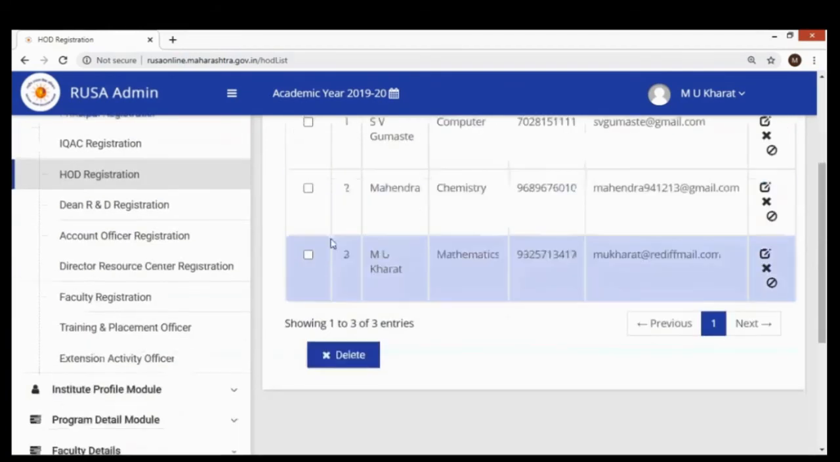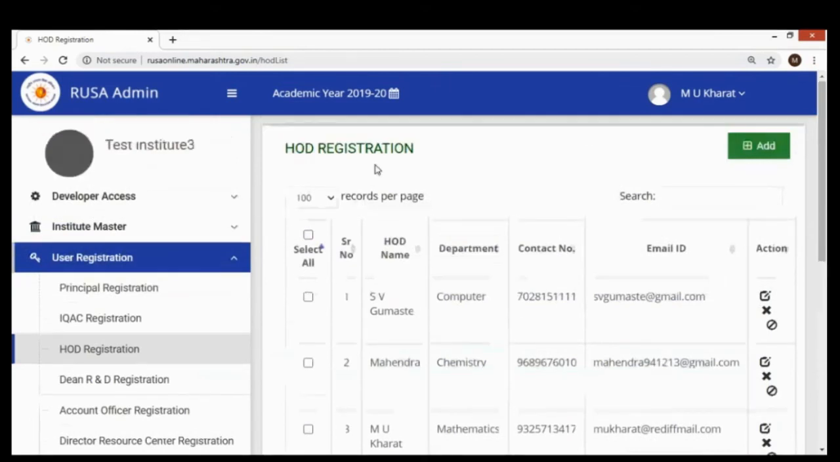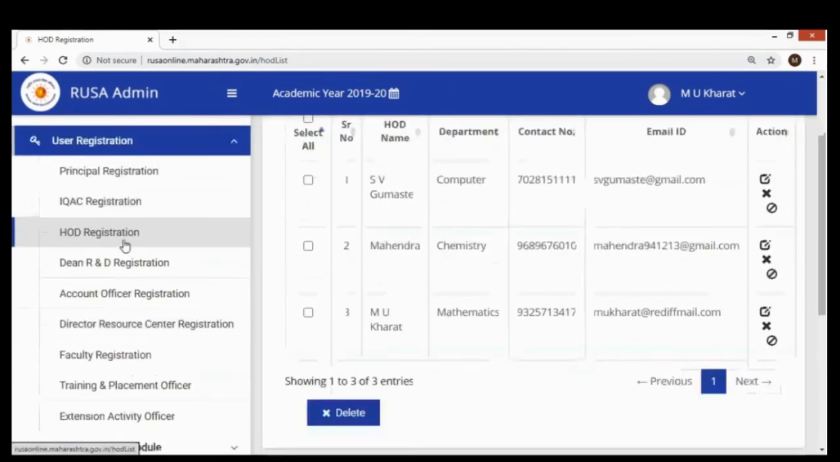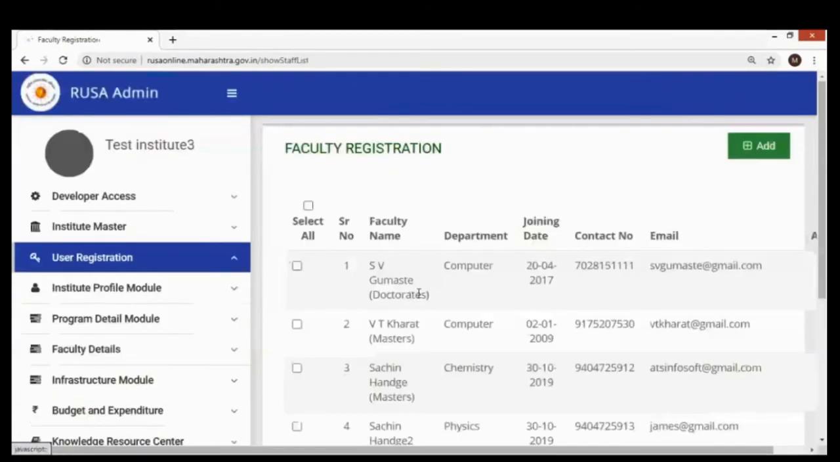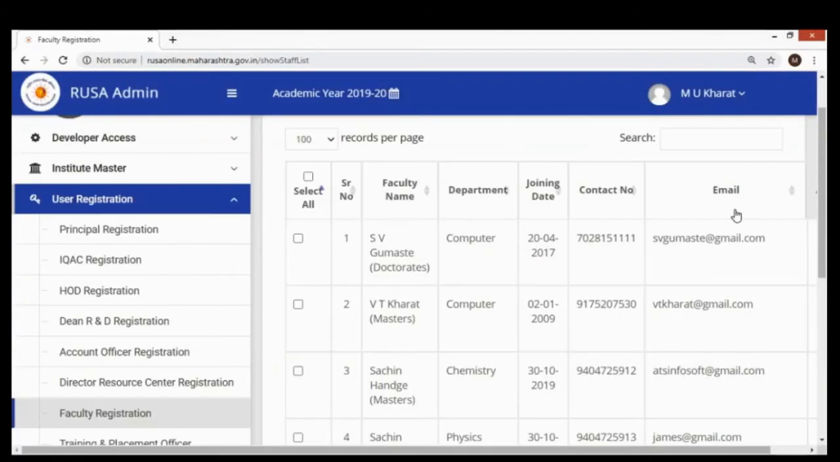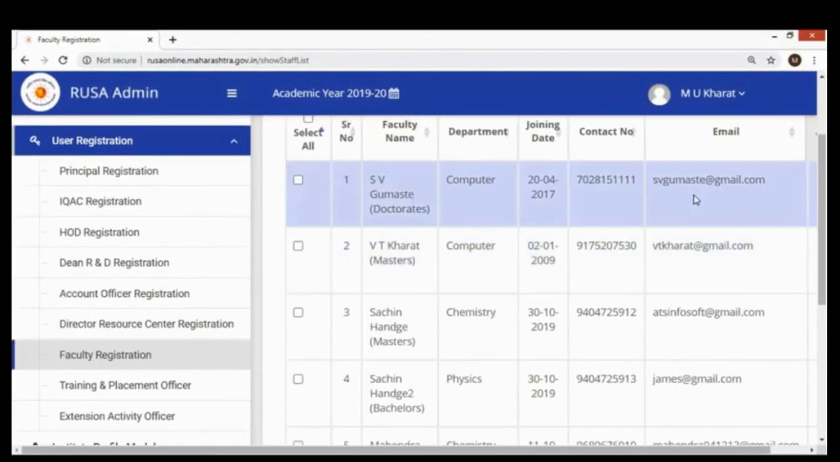Okay, so other accesses of other databases and other links are restricted over here. Once a head of the department has registered, then through the login of the head of the department, he or she can further register the faculties of his or her department. Registration of IQAC by the principal is not a big task. Only basic name, date of joining, department, contact number and email. Only this much information is to be fed.